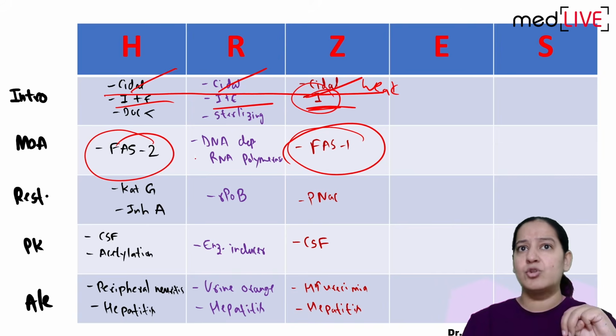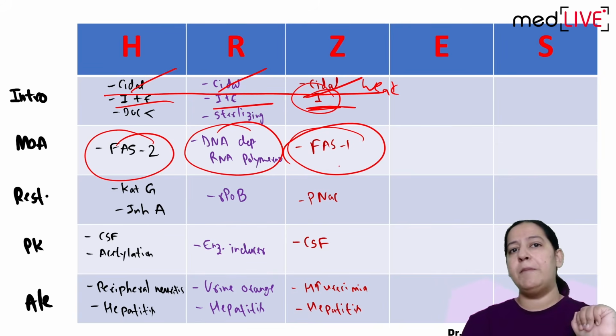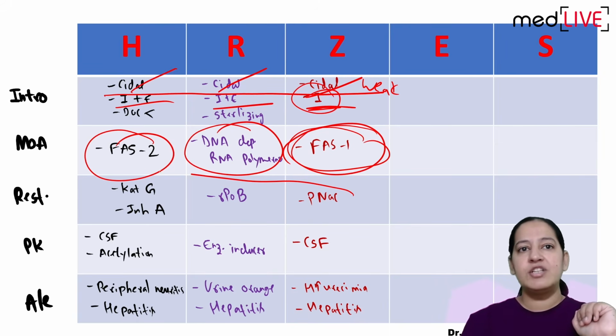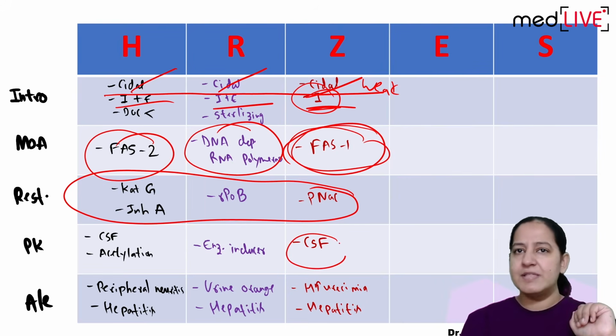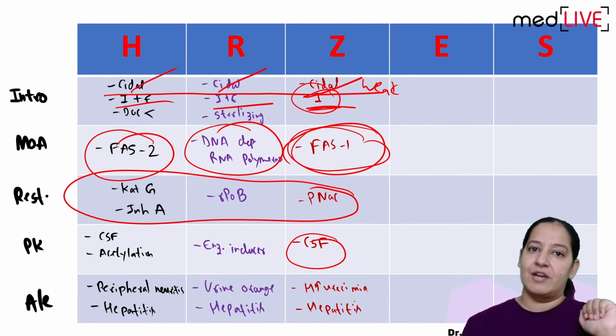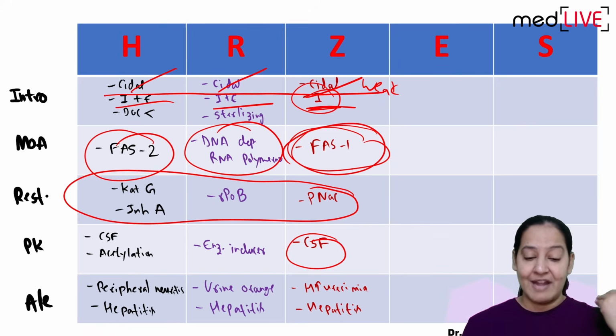Isoniazid was inhibiting FAS2. Rifampicin was inhibiting DNA-dependent RNA polymerase. It inhibits FAS1. You know the genes of resistance. Important: here, only one goes into the CSF. Compare the adverse effect, please everyone, compare the adverse effect.